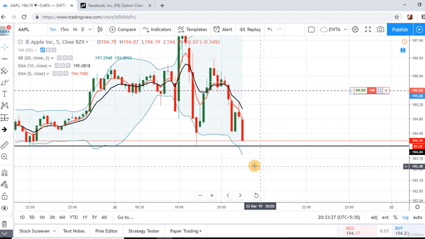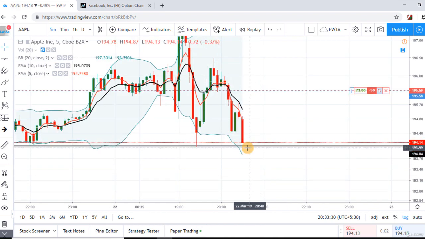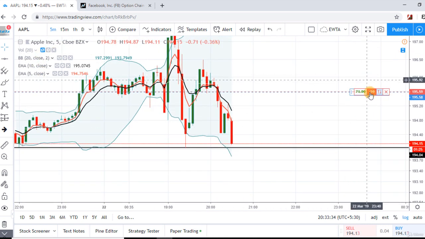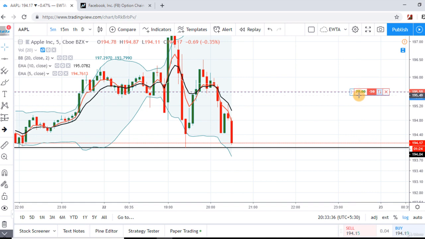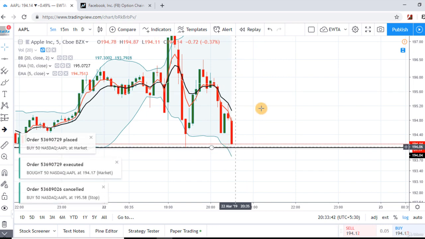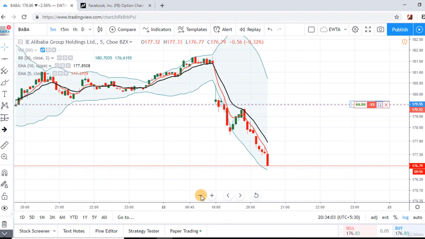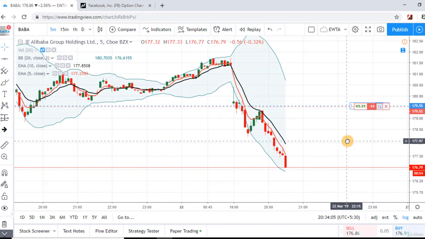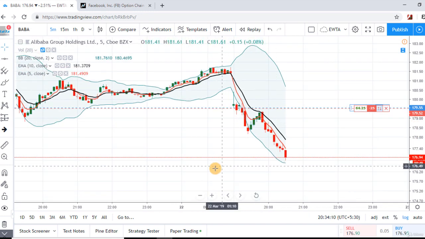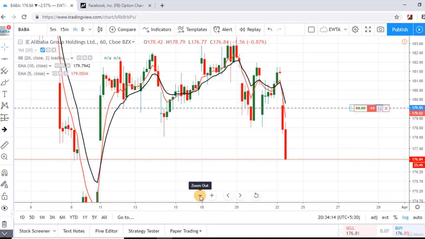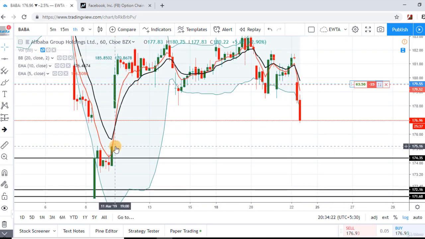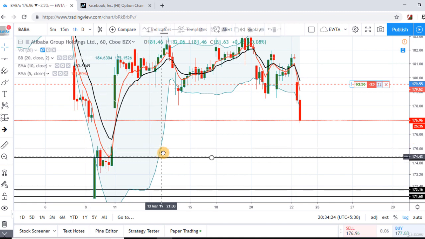Okay, so now prices are very close to this support level in this stock in Apple Incorporation, and it is $71 profit in the stock. So I'm exiting from my short position because I'm expecting a bounce from this level in upside. In our second stock, Alibaba Group, it is $66 profit with my rest position, and if we see on hourly chart, it is a support level at this level.